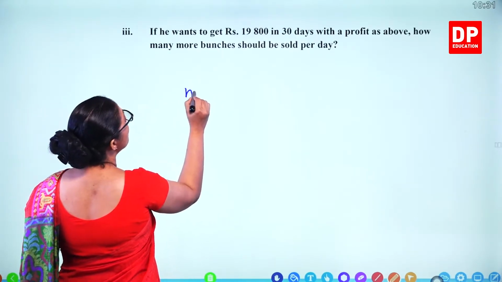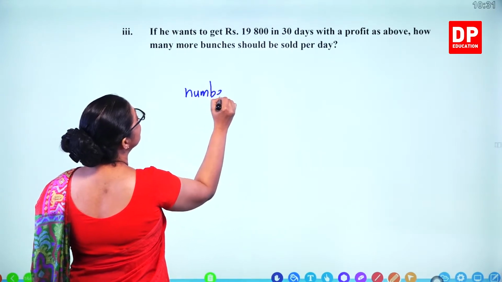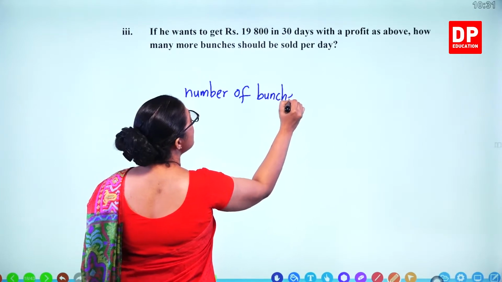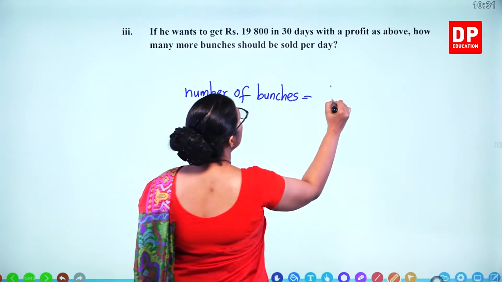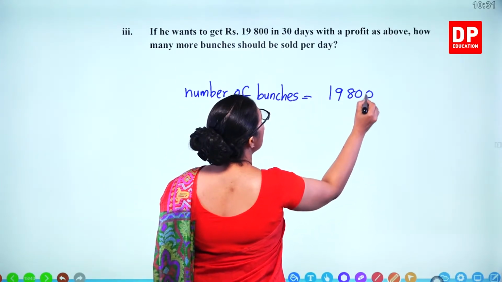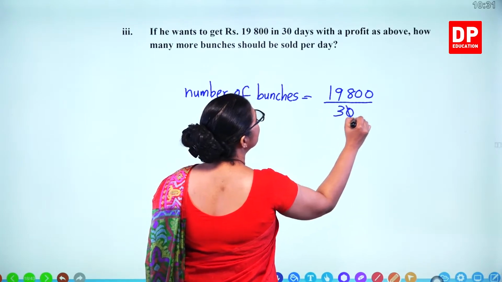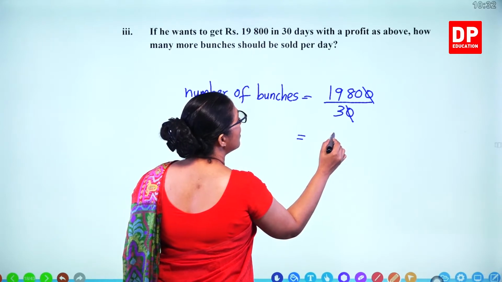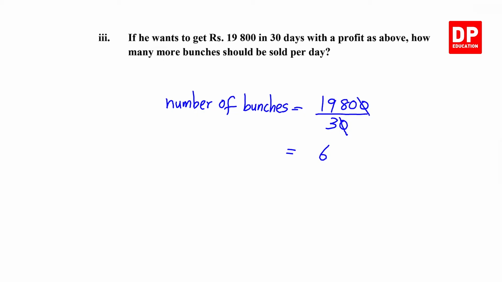So the number of bunches he needs to sell, 19,800 divided by 30, 3 times 6, 18, 1 remaining, and 3 times 6, 18. 660 he needs to sell to get 19,800 profit.